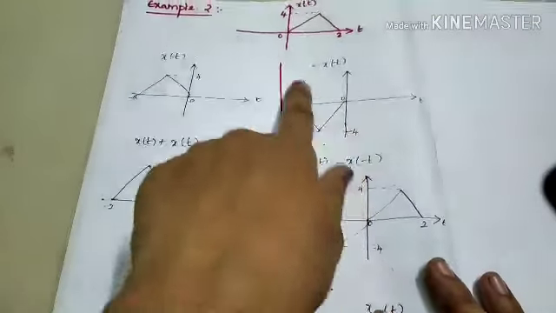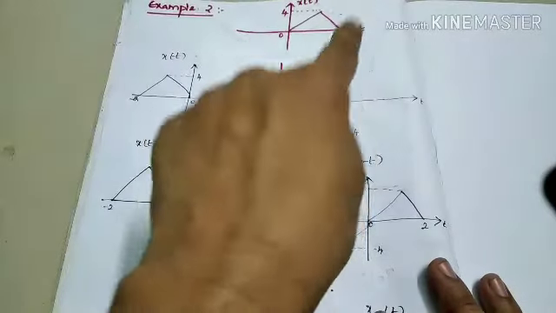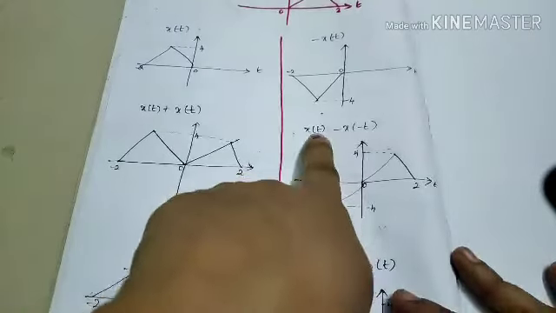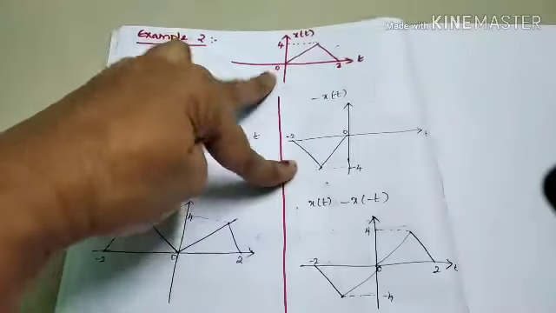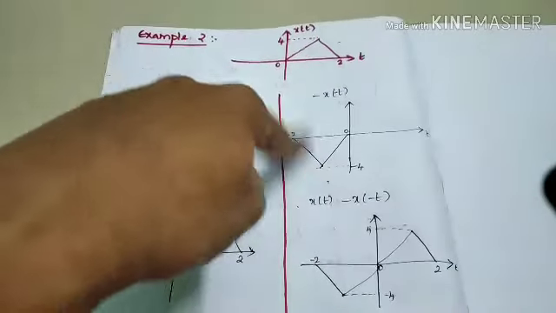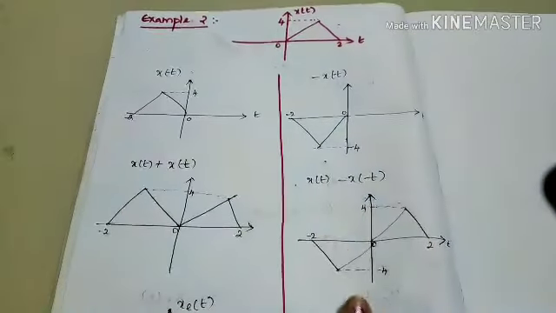Then x of t minus x of minus t means we have to add these two signals. So I have added these two signals.